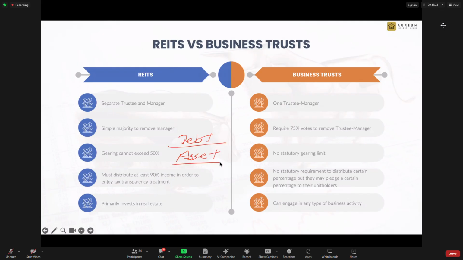This is REITs, only property. So they base it on asset values, the property value, and the debt. So it's debt divided by the assets. That's how gearing comes in. So they cannot borrow more than 50% of their property values. That is a rule, not allowed to.